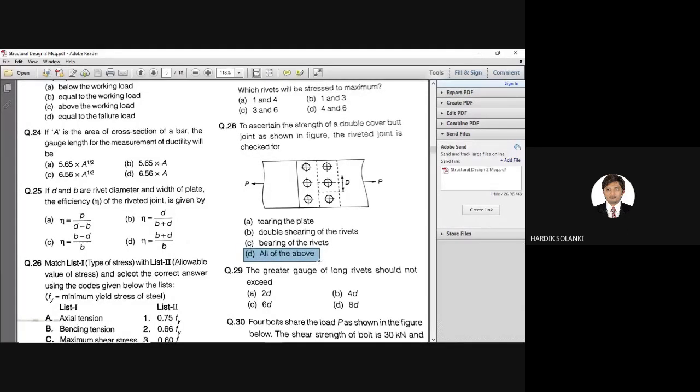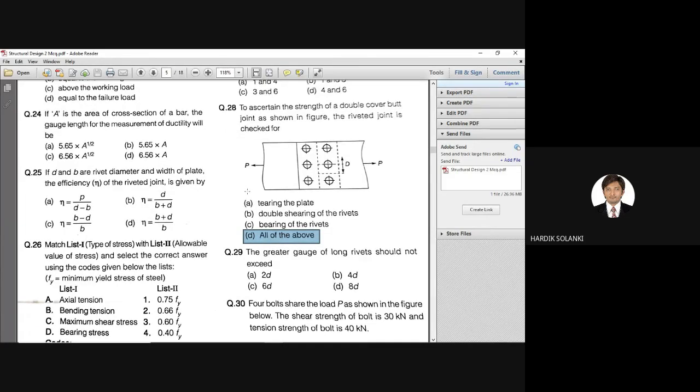By solving this type of question, you can know what type of questions can be asked from the IS code. So you focus on those terminologies, those figures, those formulas, and you can solve easily in the code. Many times, as for past experience, most students do not have the experience of solving MCQs, and without experience it is very difficult. Once you solve 50, 60, 100, 200 MCQs, your mind will start thinking about that only. So question number 28, correct answer is option D, all of the above.